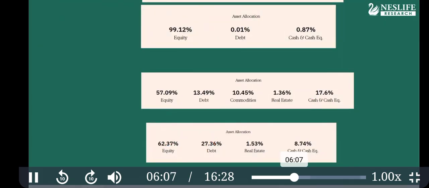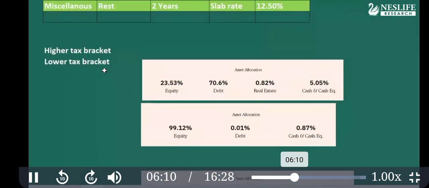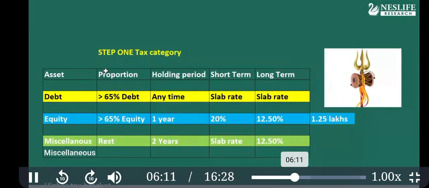So it is easy to remember. Just remember DEM and three categories. Check if debt is more than 65%, debt mutual fund. If equity is more than 65%, equity category, or else miscellaneous. So first you have to decide the category.